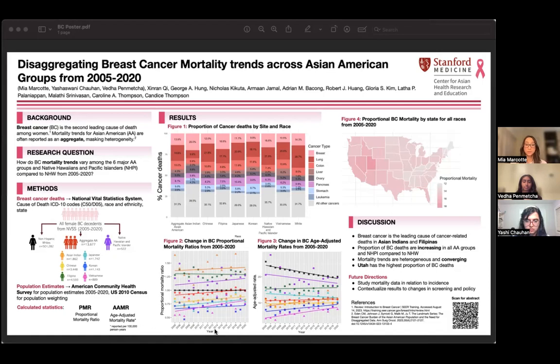When we look at proportional mortality by state for all races, Utah has the highest proportion of breast cancer deaths. In the future, we plan on studying mortality data in relation to incidence rates and contextualizing our results to changes in breast cancer screening and policy.